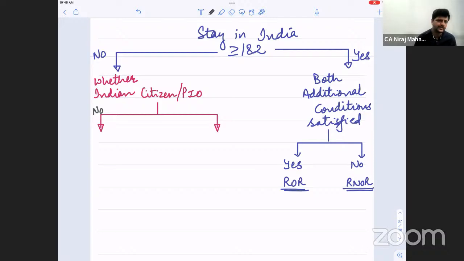Understand, we are doing revision of the entire chapter now, in one single table. Okay, fine. If a person is not more than 182 days in India and is not an Indian citizen or PIO, what is the answer? ROR, RNOR or NR? For the Bradley example, what did he do? Since he was in India for 100 days every year, basic condition number 1 not satisfied. Correct? So did you check or not check basic condition number 2?